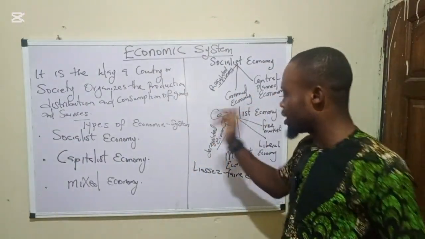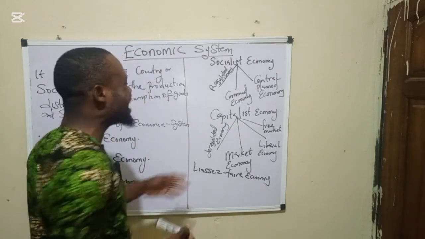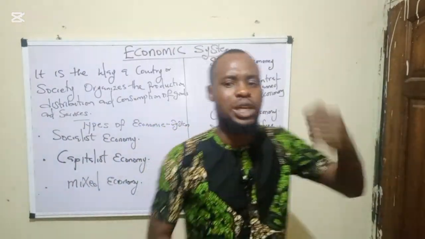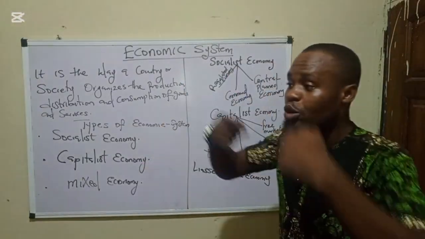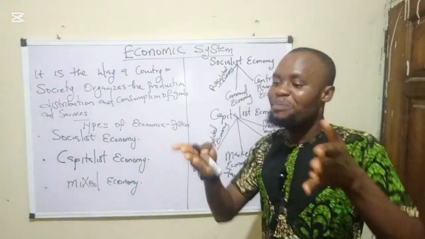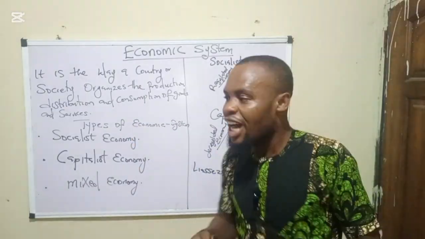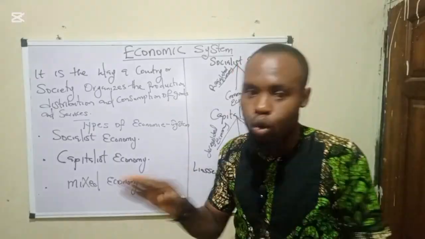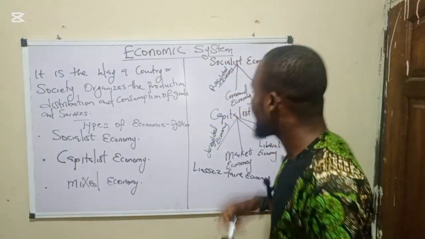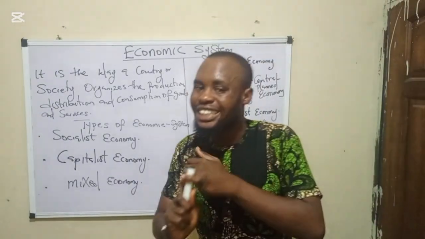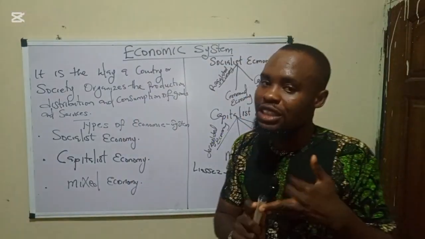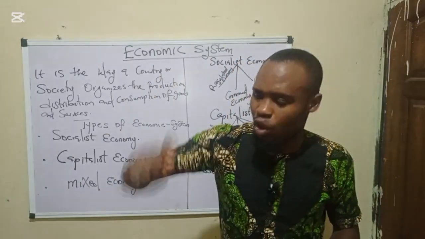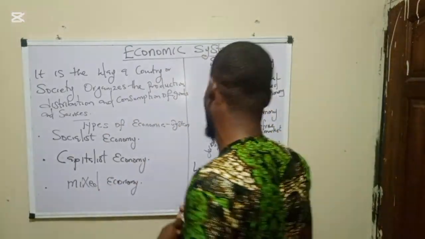Now, the next question is: in the price system, what determines price in a capitalist economy? This is where students usually fail. I told you that in a socialist economy, price is determined by the government. Now, you will not think that in a capitalist economy, price is determined by private individuals. No. In a capitalist economy, price is not determined by the government, and it is not determined by private individuals. Price is determined by the forces of demand and supply. Take note of that.